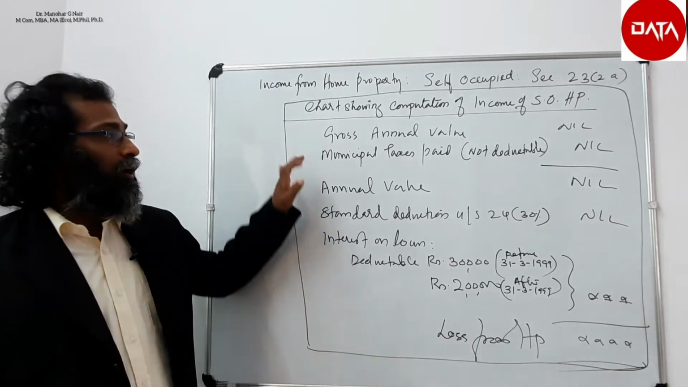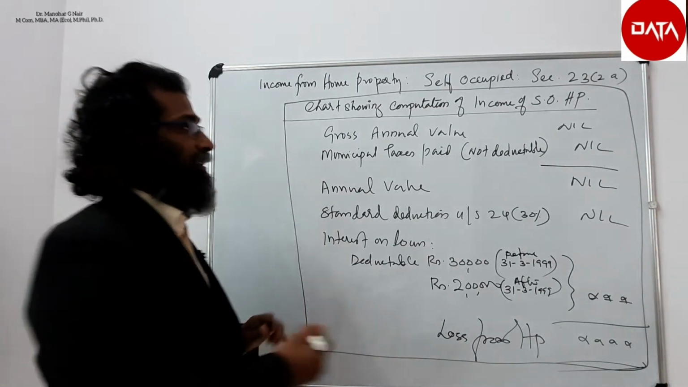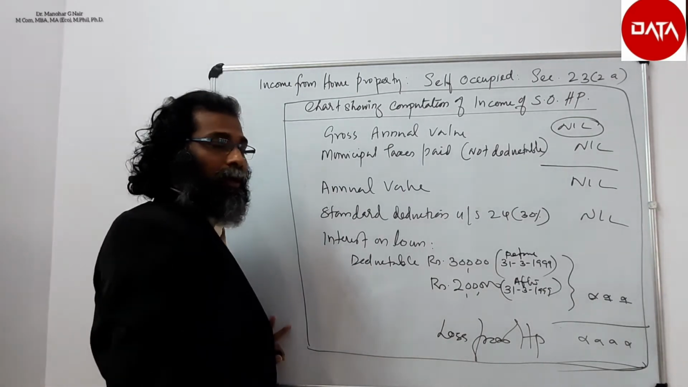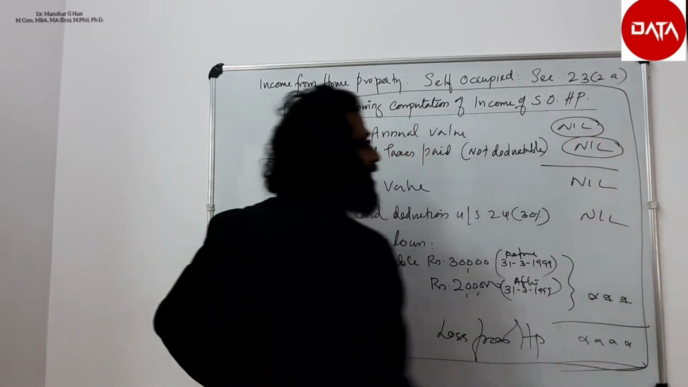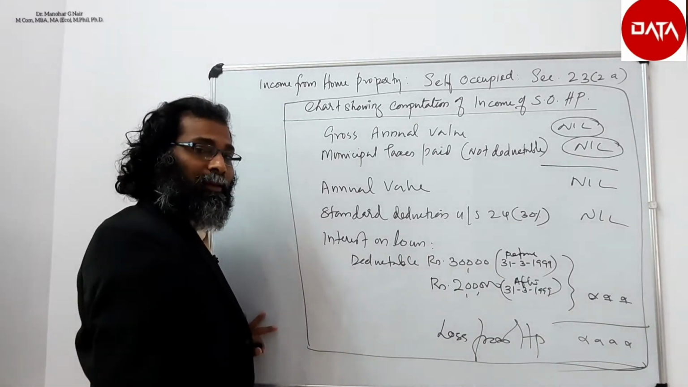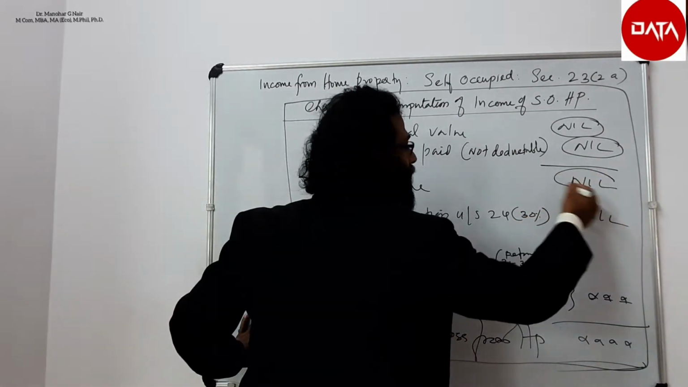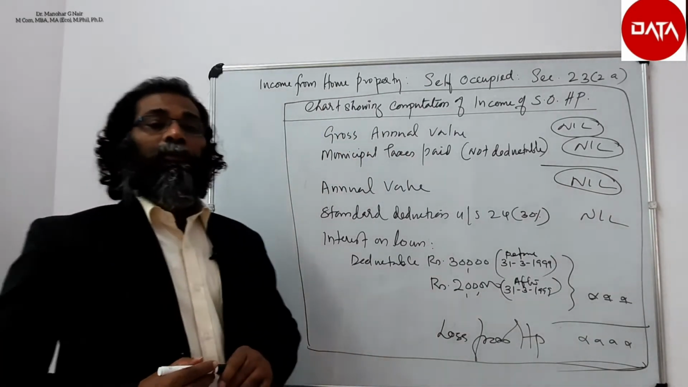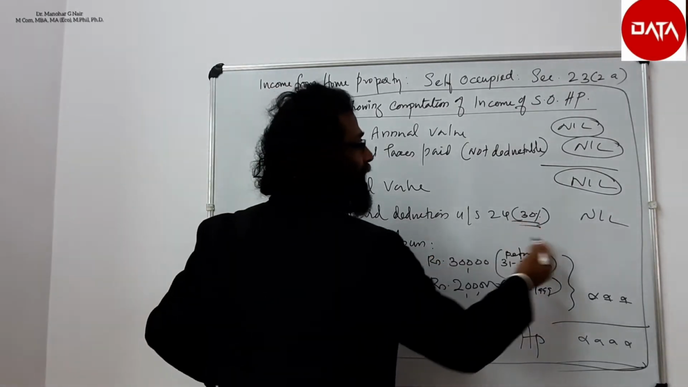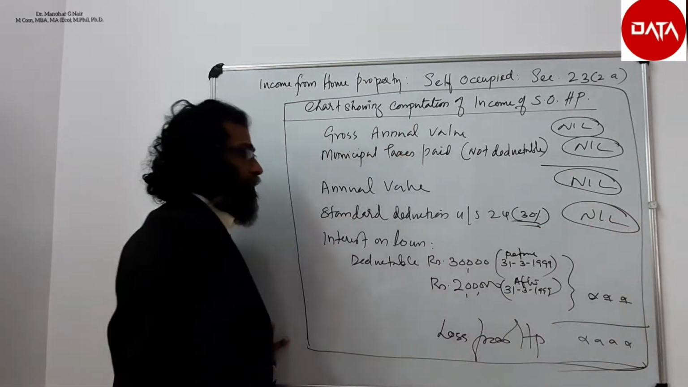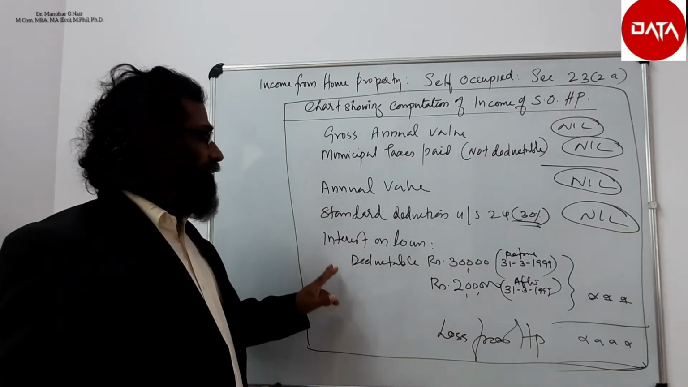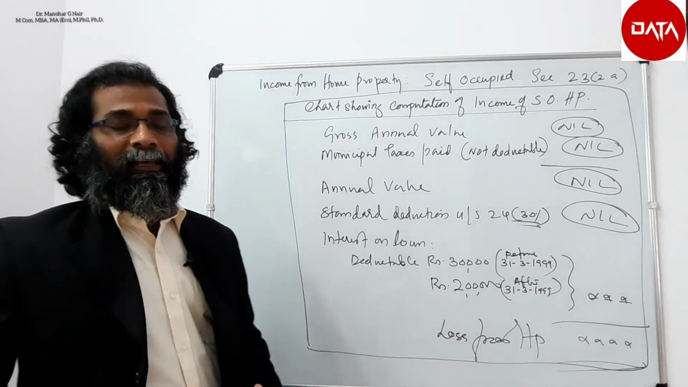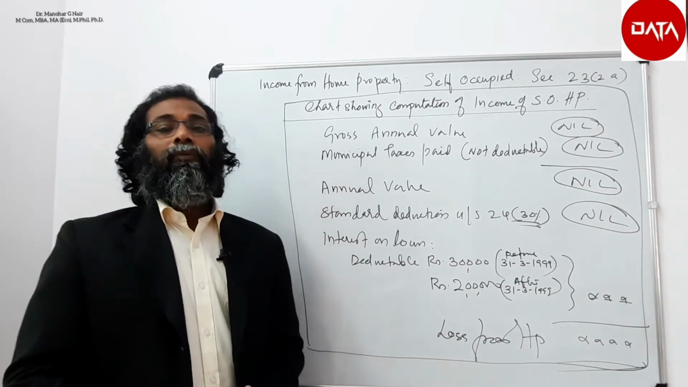In this case, the gross annual value will be taken as nil, and the municipal taxes paid by the owner cannot be deducted, that is nil. Since the gross annual value is nil, therefore the annual value also will become 0, nil. The annual value is 0, therefore 30% of annual value cannot be deducted, so that also will be 0. But the deduction possible is interest on loan. So from where we can deduct? We can deduct it and we can arrive at a negative value.